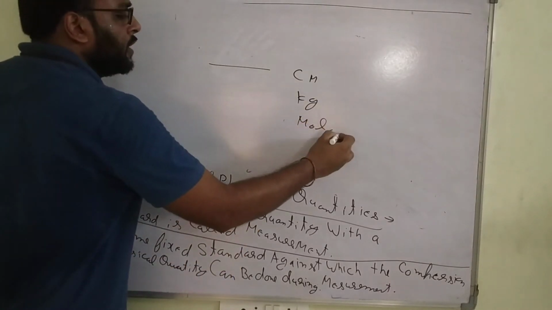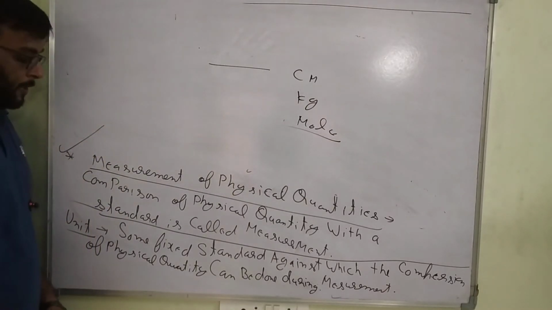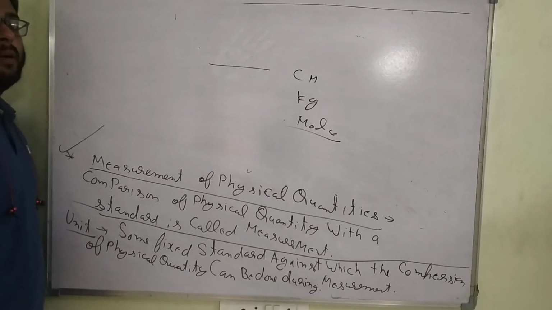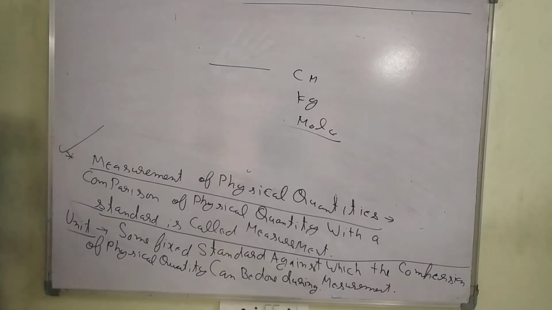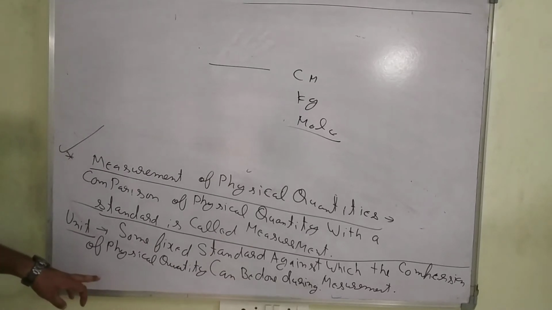Lots of units are over here. You have listened to these words in previous years. So what is a unit? Some basic standard against which the comparison of physical quantities can be done during the measurement is called a unit. Just pause this video and note down this point.